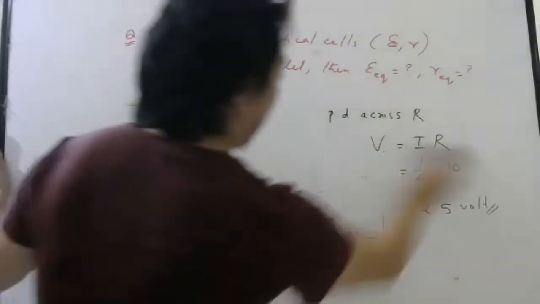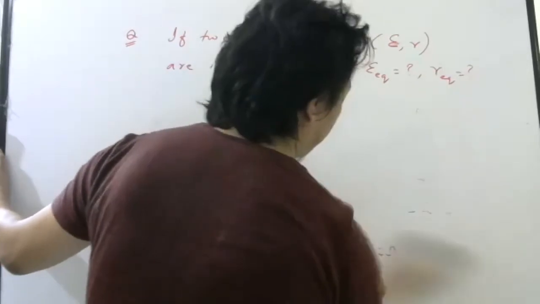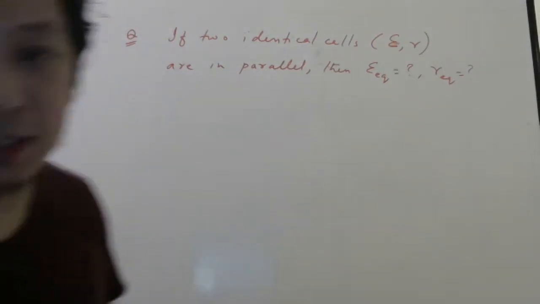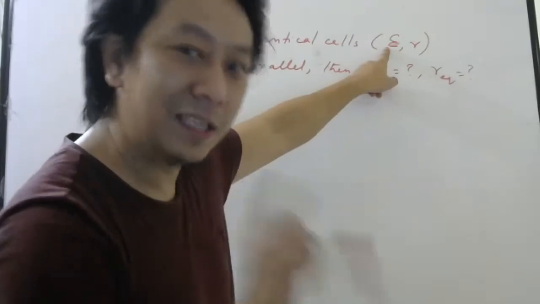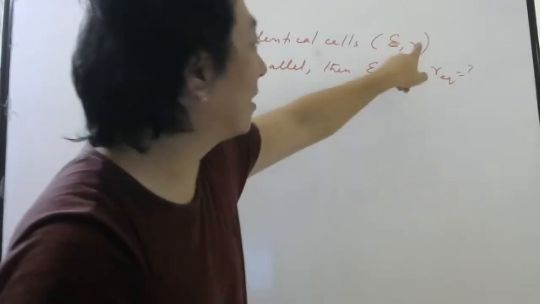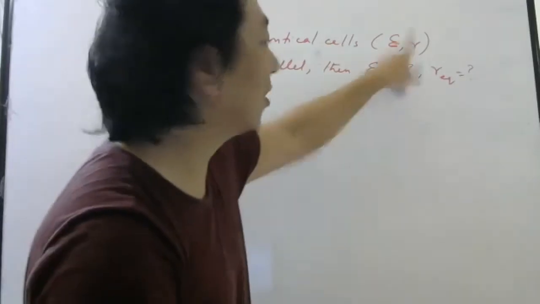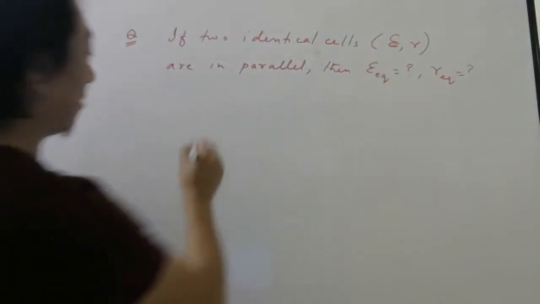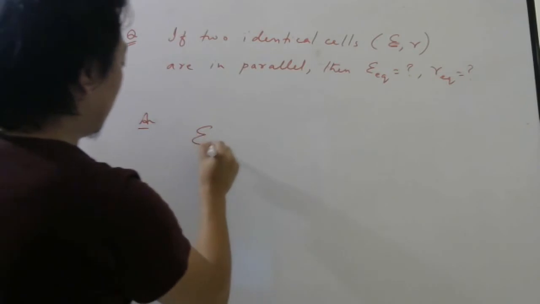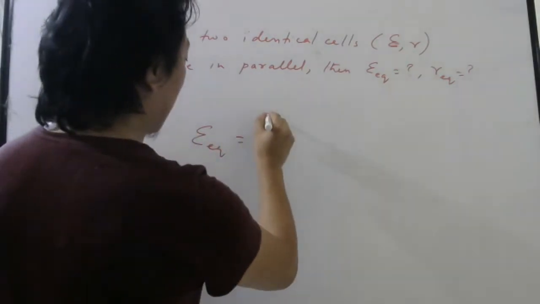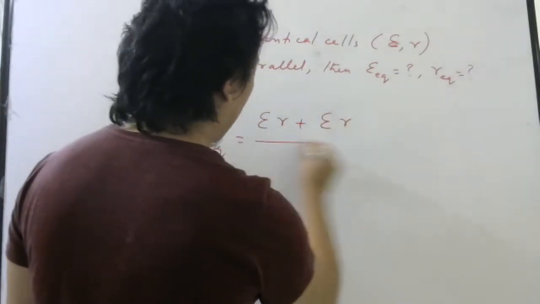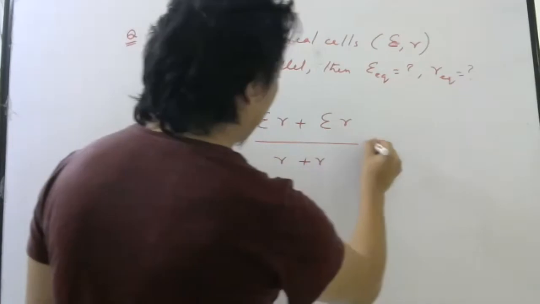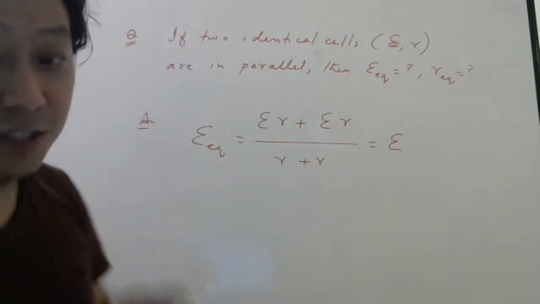So this time both the cells are the same. When I derived the formula, it was E1 R1, E2 R2. Here you assume E1 is also E, E2 is also E, R1 is small r, R2 is also small r. Then what will be the equivalent EMF? The formula is E1 R2 plus E2 R1 by R1 plus R2, that is ER plus ER by R plus R. That will be E. Very interesting.